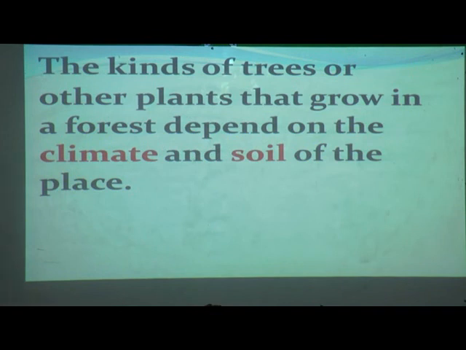Now the kinds of forest or other plants that grow in a forest depend on the climate and soil of the place. We can see different kinds of trees and other plants that grow in a forest. How does it all depend? It all depends on the climate and soil of the place. Yes, in the first lesson we have studied how soil is very much important. So all these different kinds of trees, small plants, big plants, all depend on the climate and soil.